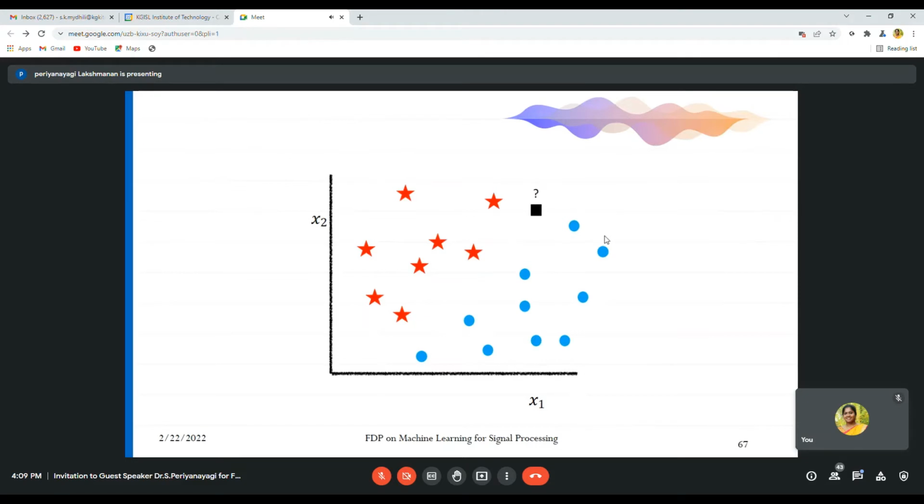How to do this? This prediction can be done by using the hard classification method or the soft classification method. Hard classification means simply by looking at this, you can predict the nearest neighbor by using distance calculation. In mathematics, we use Euclidean distance. By using that formula, we can calculate the distance for finding the nearest neighbor. According to the nearest neighbor, you can classify this as a lotus. But your prediction can also be wrong.